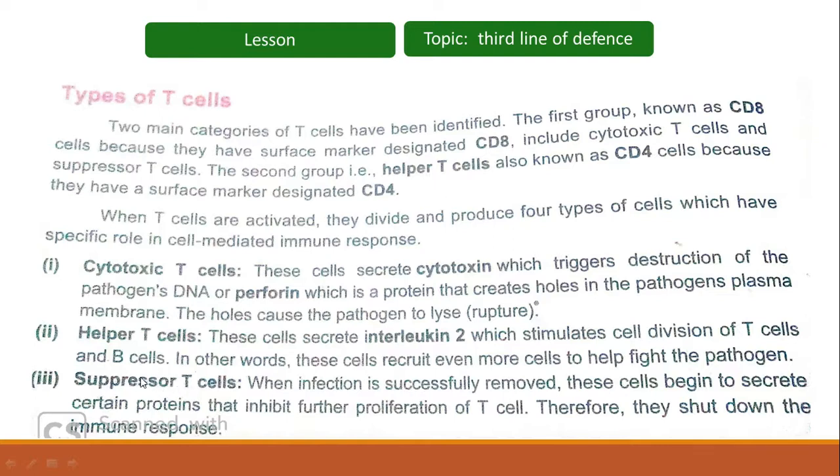As the name indicates, suppressor means to suppress. So when an infection is successfully removed, the suppressor T cells will suppress the immune response. These cells begin to secrete certain proteins that inhibit or stop further proliferation of T cells. So suppressor T cells produce proteins which will stop further multiplication of T cells. Therefore, suppressor T cells will shut down or stop the immune response.